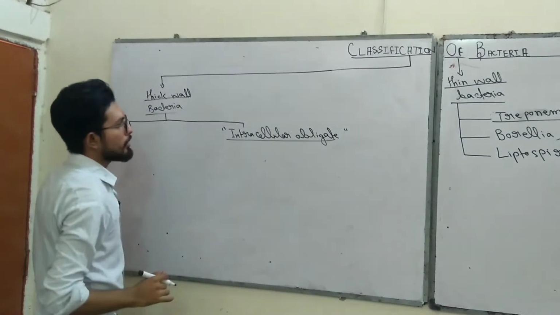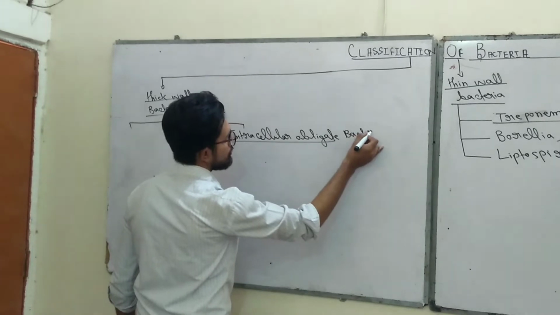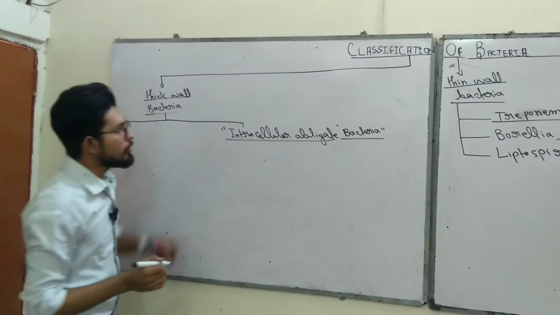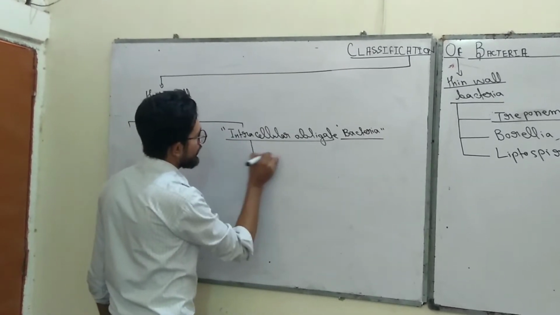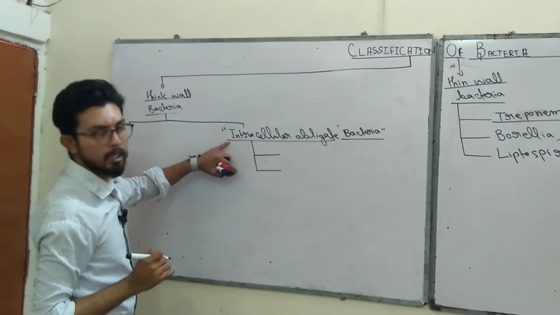So these are called intracellular obligate bacteria. This is a very important MCQ point: intracellular bacteria cannot survive outside the cell.